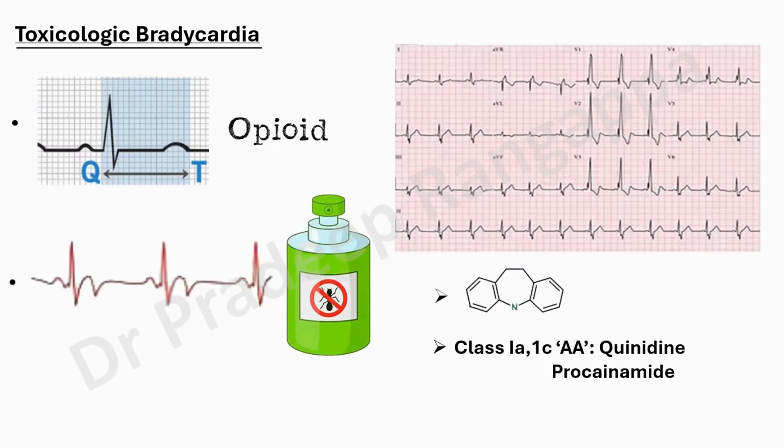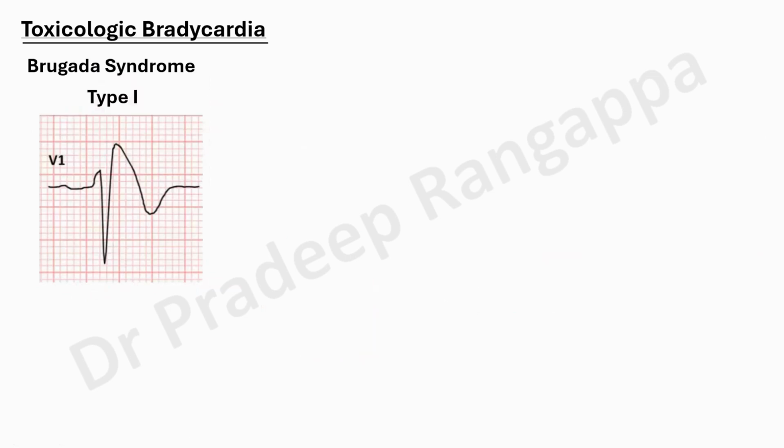So look at this waveform. What does this waveform say? Again, as I said, you see an R in aVR, and you are seeing an RBBB pattern. You see an S in lead 1, and then a huge R wave. If you see a pattern like this with an R in aVR and an RBBB sort of pattern, it can also be caused by tricyclic antidepressants and class 1A and class 1C antiarrhythmics. Just remember quinidine, procainamide, encainide, and flecainide. They are the ones which typically cause this sort of pattern with sodium channel blockade, leading to an RBBB pattern.